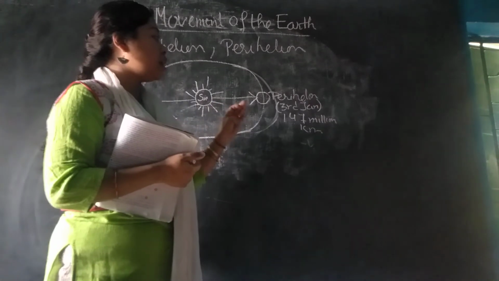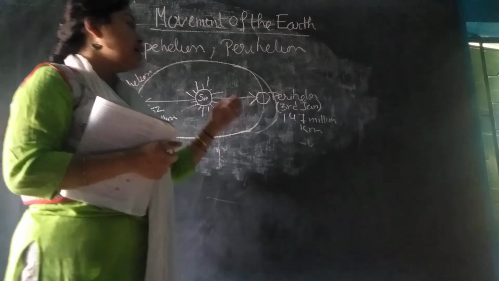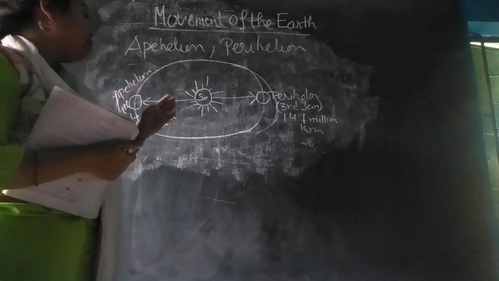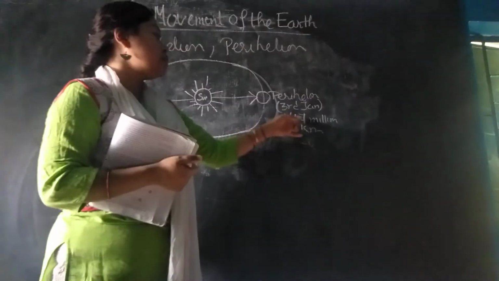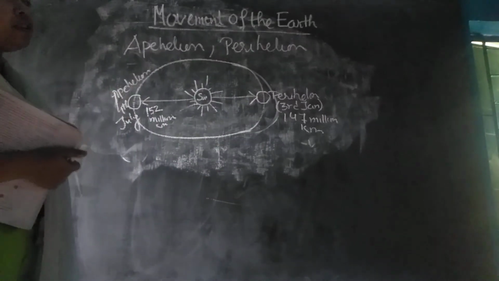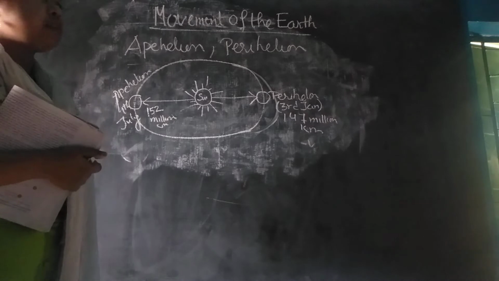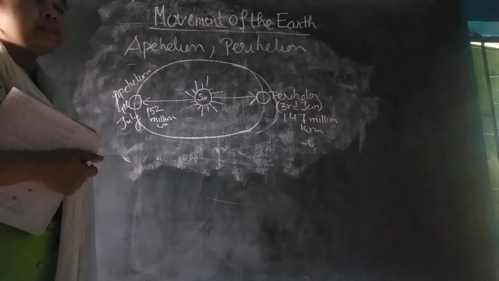On 3rd January, the distance between the earth and the sun is minimum, 147 million kilometers. This date is known as perihelion. The word peri means near and helios means sun.